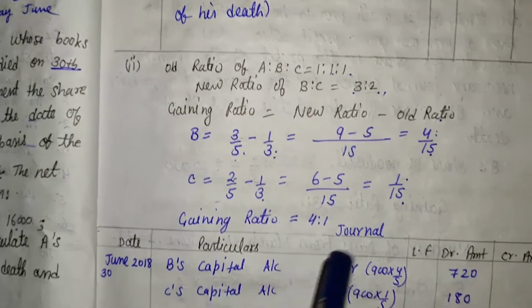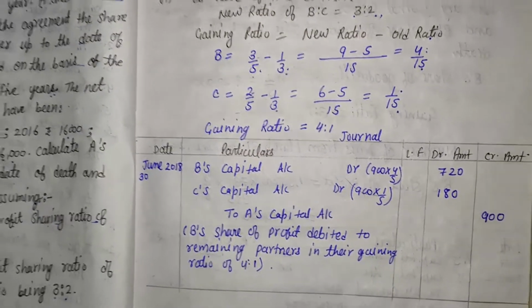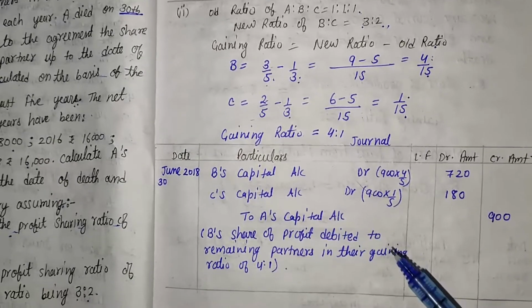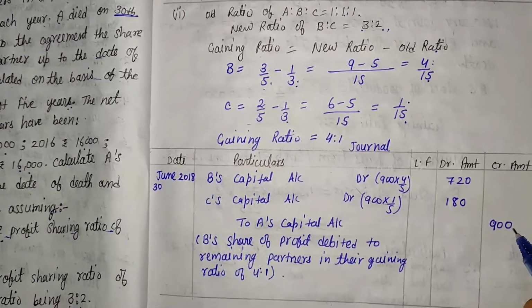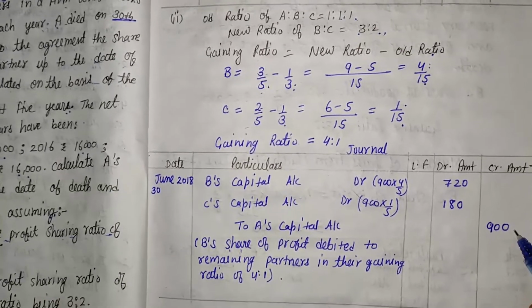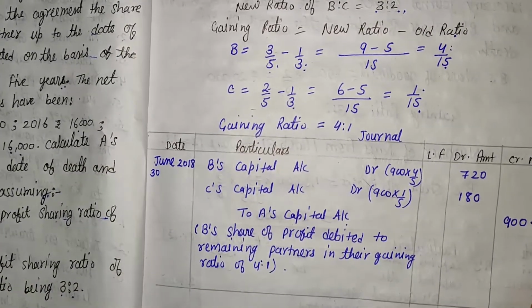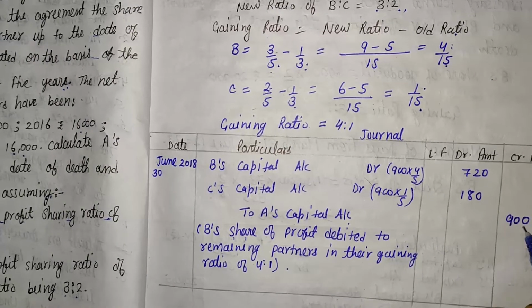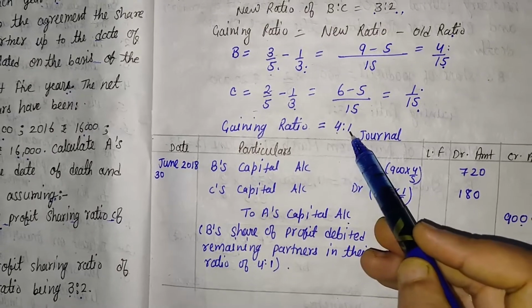So again, what journal entry will we pass? Total profit is given in the question, that is 900. We already calculated 900 in the first part. So here, to A's capital account, that is 900, and that 900 is distributed between B and C in the ratio 4:1.